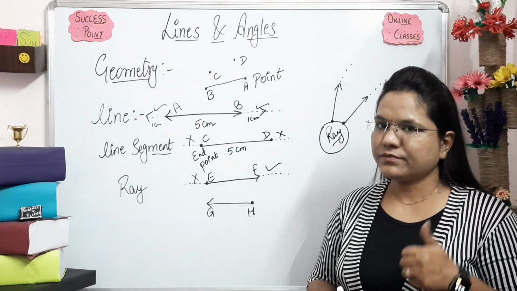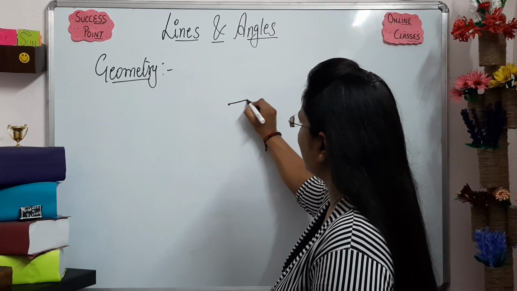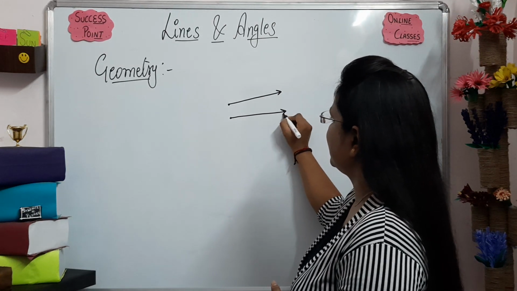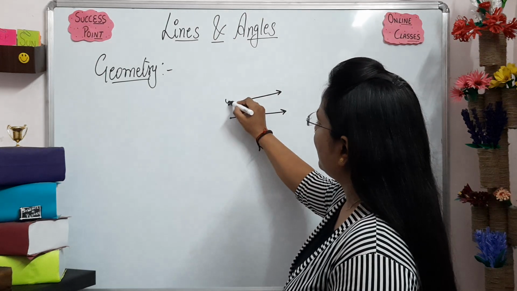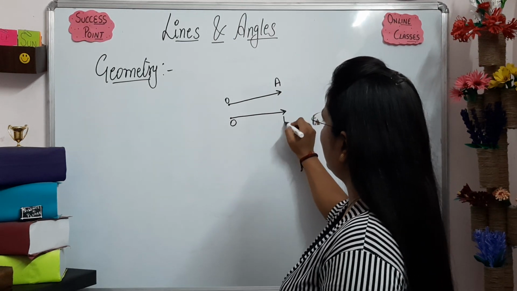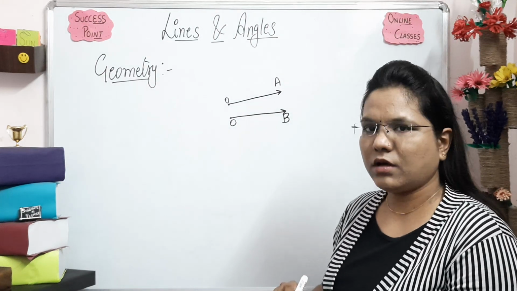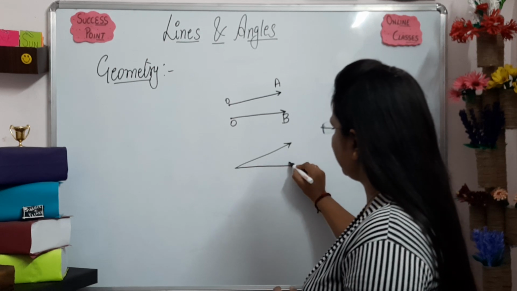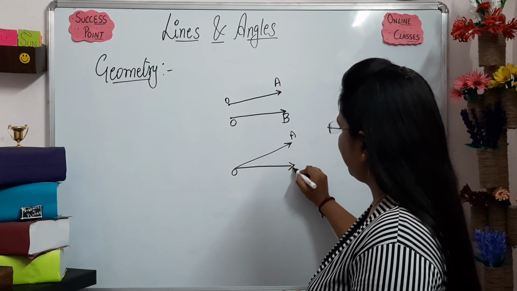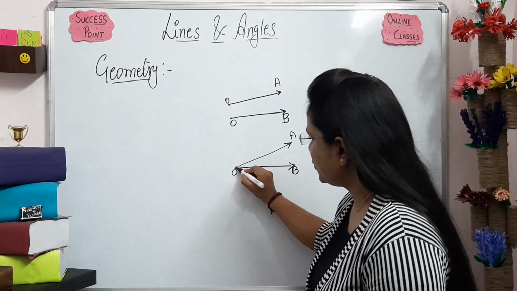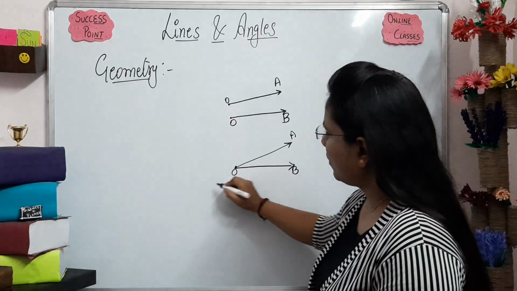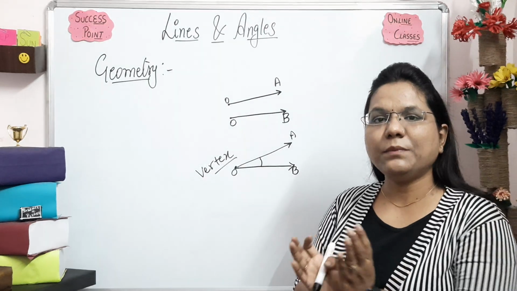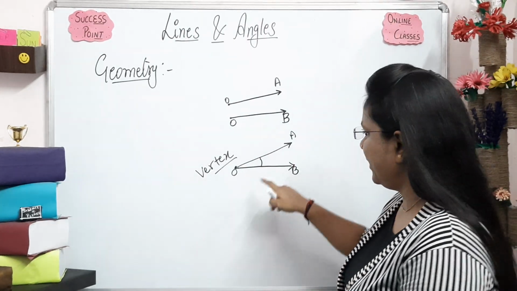Now look here. What is it? A ray, correct? And another ray. O, A and O, B. Now we are taking 2 rays. What will we do? If we join these 2 rays at a common point, O, A and O, B, these 2 rays meet at a common point. We call it the vertex, correct, and it will form an angle. Whenever two rays meet at a common point, it will form an angle.